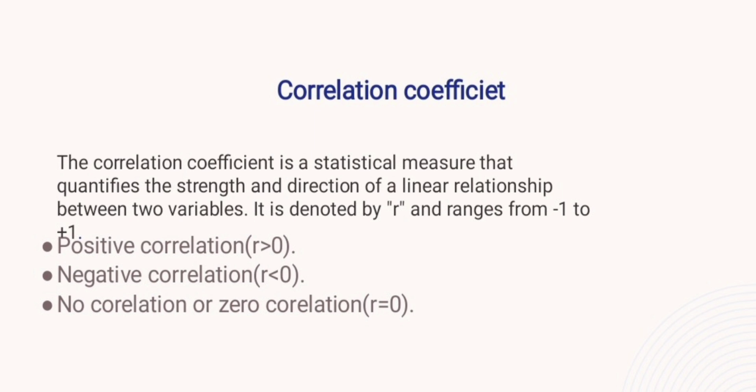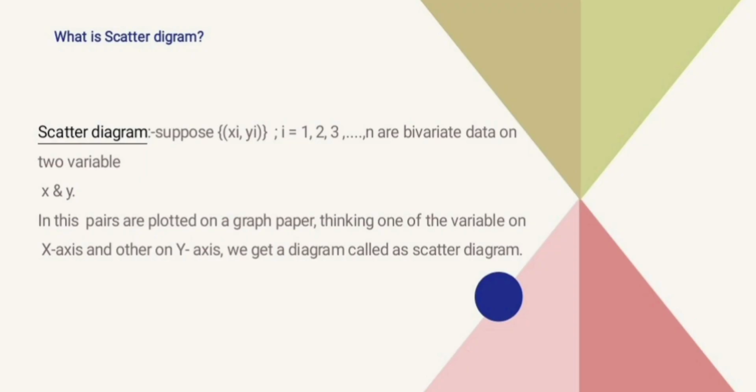Correlation coefficient. What is a correlation coefficient? A correlation coefficient is a statistical measure that quantifies the strength and direction of a linear relationship between two variables. It is denoted by small r and its range is from -1 to +1. A positive correlation means r is greater than 0. A negative correlation means r is less than 0. And no correlation or zero correlation means r is equal to 0.